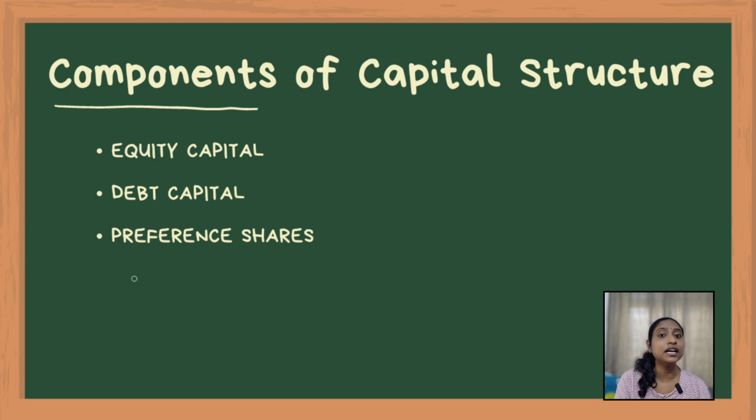Debt comes with the obligation to pay interest, but it can provide tax benefits since interest expenses are tax deductible. The third one is preference shares, a hybrid form of capital that combines aspects of both debt and equity. Preference shareholders receive fixed dividends, but they do not have voting rights like common shareholders.